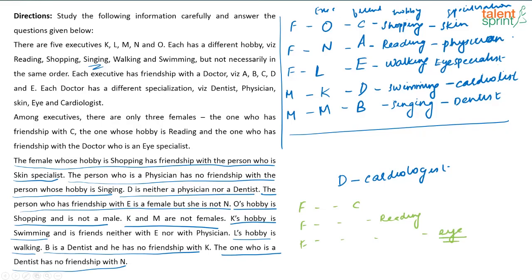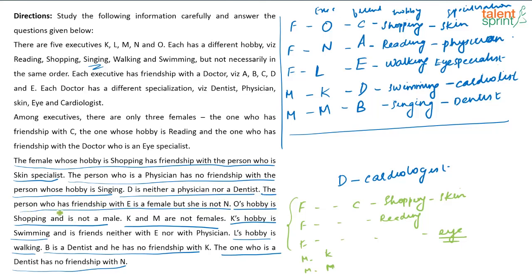Now, among these females, I know K and M are not females. So, K and M are male. They are male members coming towards the end. So, here we have three females. Then what is given? The females whose hobby is shopping is friend with the person who is skin specialist. So, obviously, among the females, who will be shopping and has friend with skin specialist, it has to be this one.